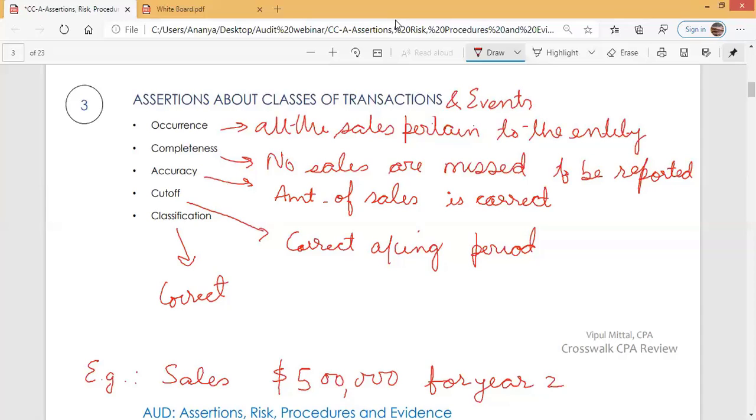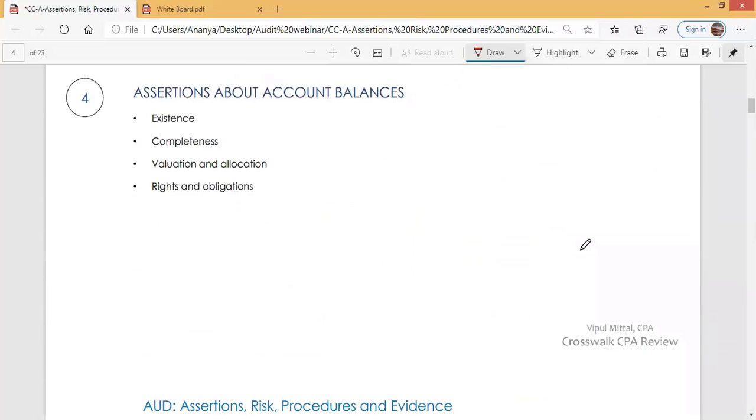Management makes representations regarding transactions and events. Management also makes representations regarding account balances. Let me give you an example. Suppose management states that the inventory balance is $100,000.